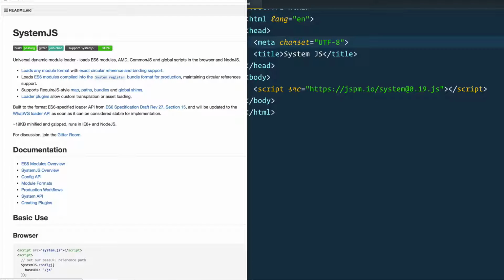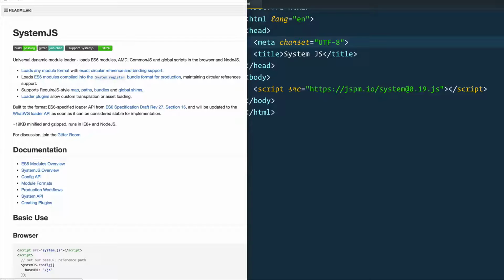Webpack isn't the only way to bundle up your JavaScript. We also have things like Browserify, Rollup, and SystemJS. Now, these all will bundle up your ES6 modules, and it doesn't really matter which one you use. That comes down to personal preference. Webpack seems to be the most popular, and I'd recommend that you go with that.